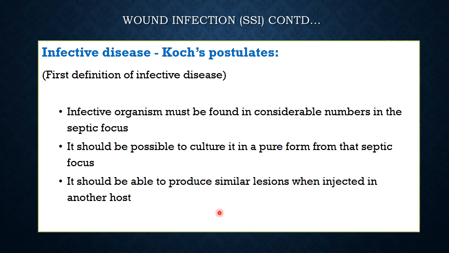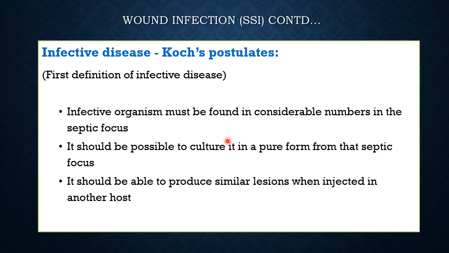So, you've already studied Koch's postulates. For any organism to be declared as the causative infective organism, it has to fulfill these three criteria. First, it must be found in considerable numbers in the septic focus.